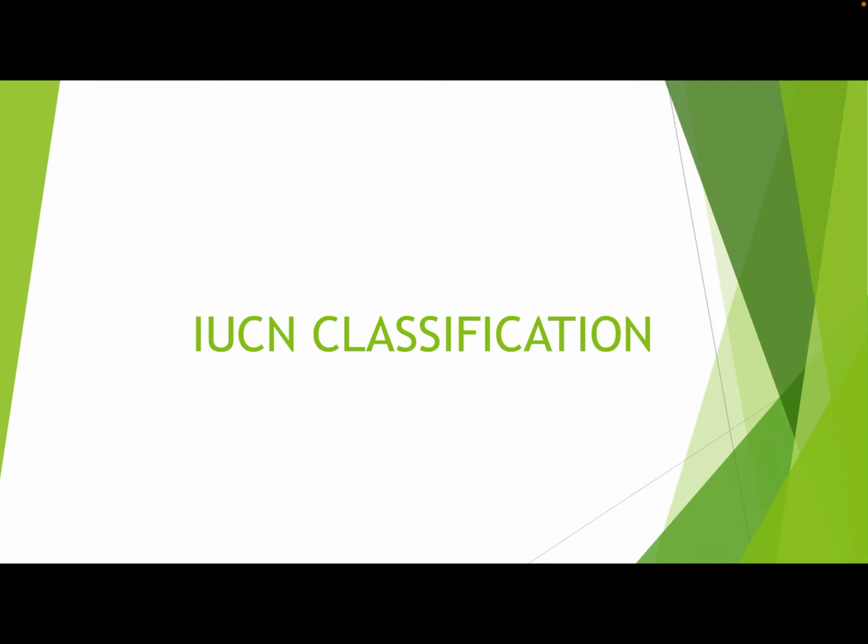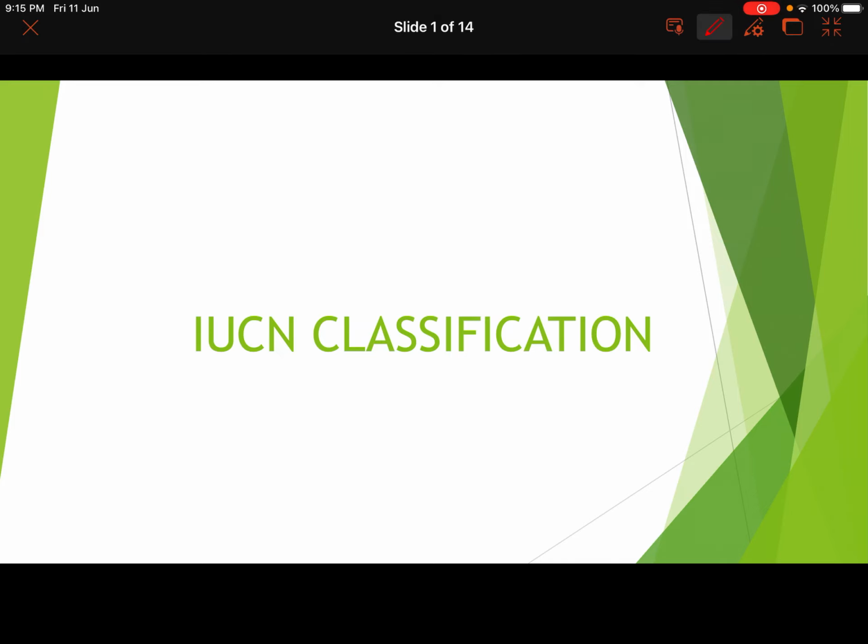Hello everyone. Today we are going to learn about the classification of the species done by IUCN. So, IUCN is the International Union of Conservation of Nature and Natural Resources. This particular organization has actually classified the species.